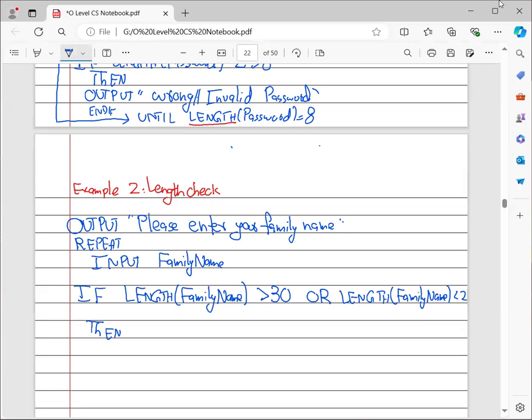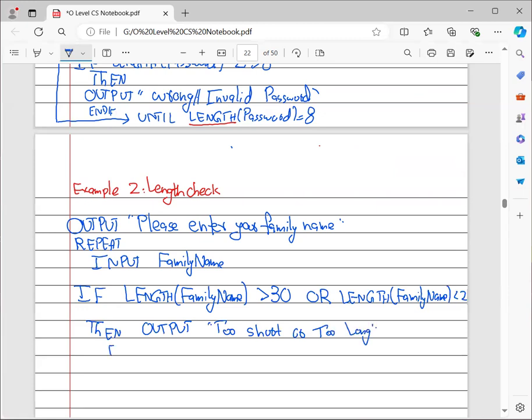That means that whatever your family name is, it should be less than 30 characters and greater than 2 characters. If this is the case, then you can output that it is either too short or too long.